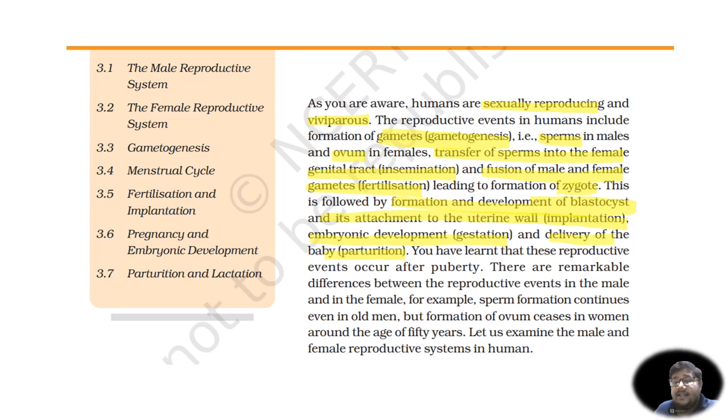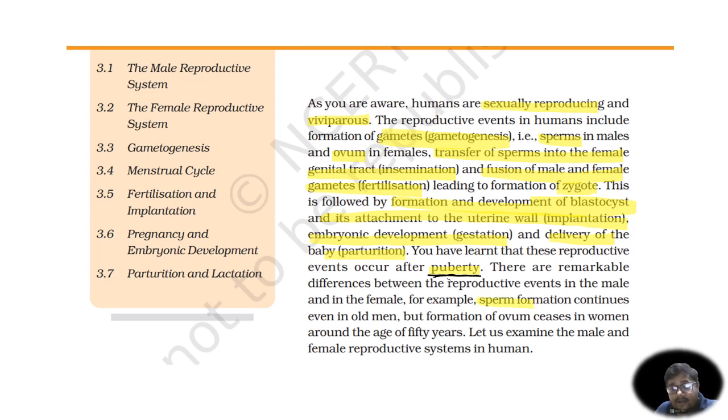You have learned that these reproductive events occur after puberty. Now, one thing I think we have missed in this lecture is: what is puberty? Puberty is that time period during which one becomes sexually mature, or we can say during which one gains the ability to produce an offspring. That is puberty.